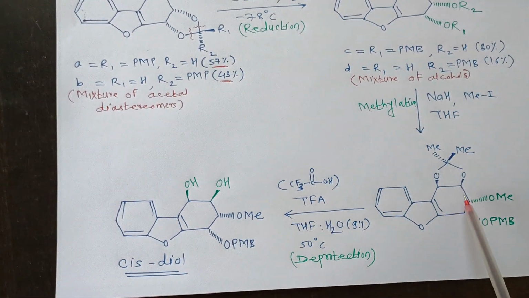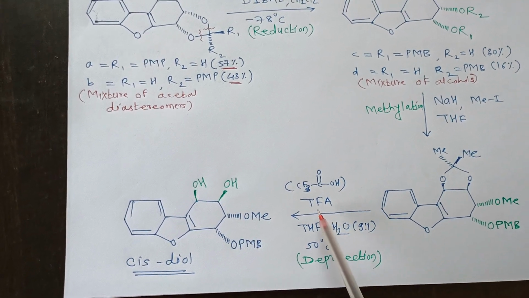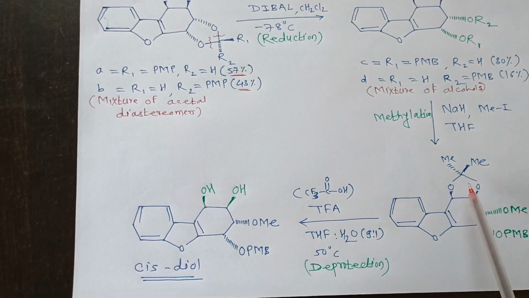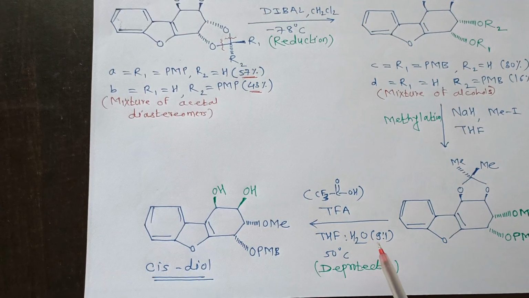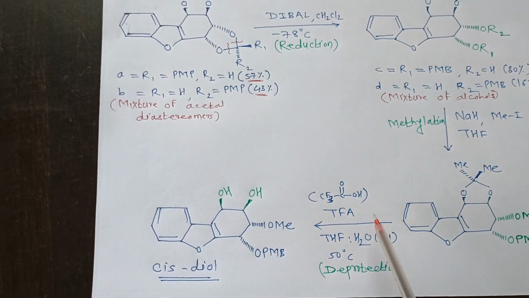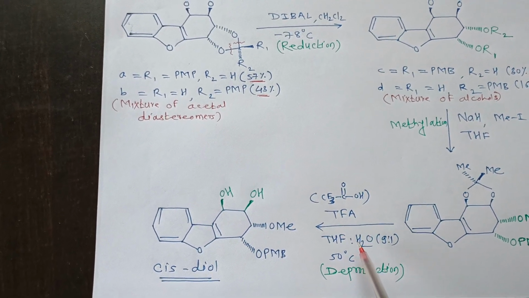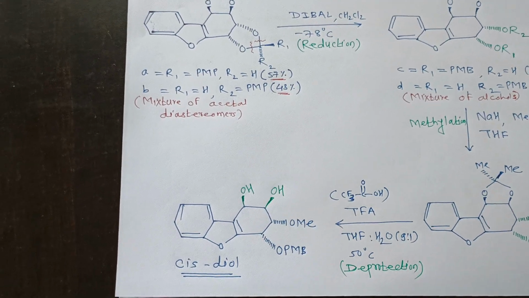This methyl ether compound on reaction with trifluoroacetic acid undergoes acetal group cleavage and there is formation of a cis diol. So this is simple deprotection of the cyclic ketal using acidic condition like trifluoroacetic acid in THF water solvent system, and there is generation of the cis diol.